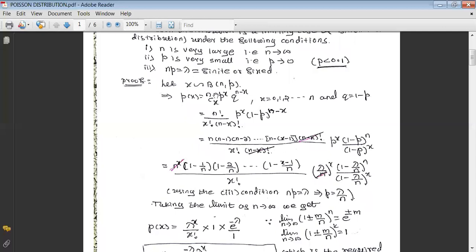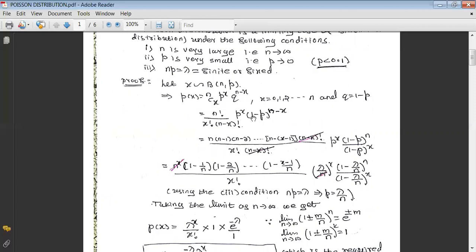With this consideration, we can write the probability function of the binomial distribution as nCx p raised to x q raised to n minus x, where x takes the values 0, 1, and so on up to n, and q equals 1 minus p. And by the definition of nCx, we can write it as n factorial divided by x factorial into n minus x factorial, into p raised to x into q, where q is 1 minus p.